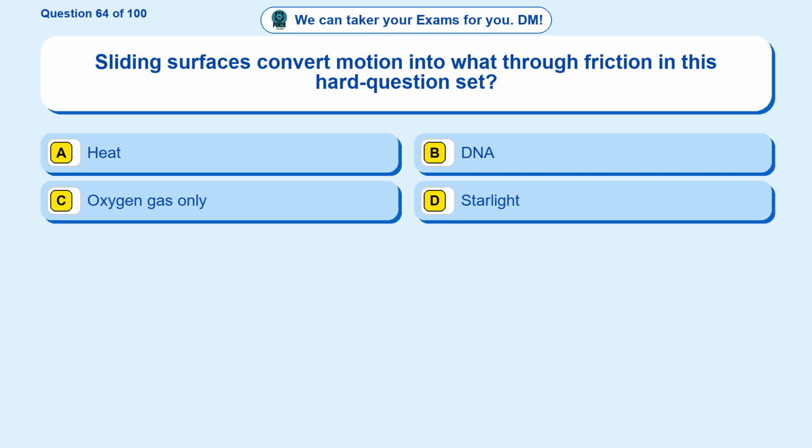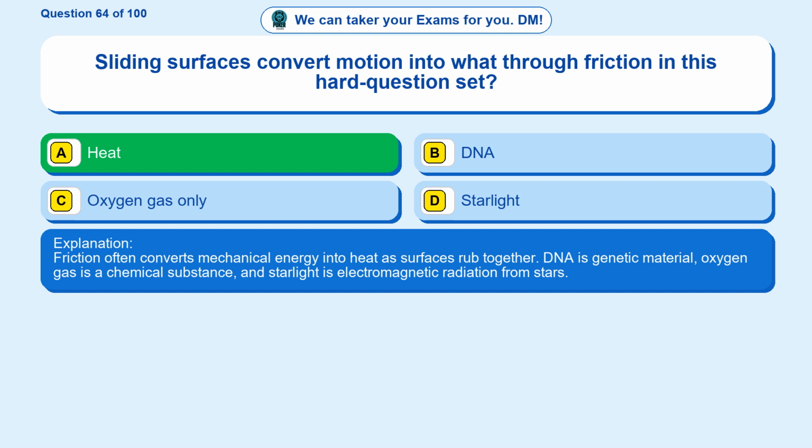Question 64. Sliding surfaces convert motion into what through friction in this hard question set? Option A, heat. Option B, DNA. Option C, oxygen gas only. Option D, starlight. The correct answer is option A, heat. Friction often converts mechanical energy into heat as surfaces rub together. DNA is genetic material, oxygen gas is a chemical substance, and starlight is electromagnetic radiation from stars.